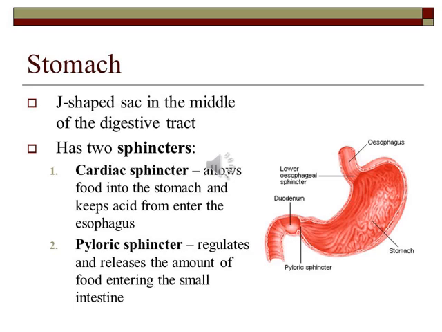Now here it keeps acid. What type of acid will you find in the stomach? That is HCl. Clear? And the pyloric sphincter regulates and releases the amount of food entering the small intestine. Here it acts like a regulator. As your mother uses the gas stove every day, there is a regulator from where the flame can be increased, slowed, or turned off as well. So it acts the same way.